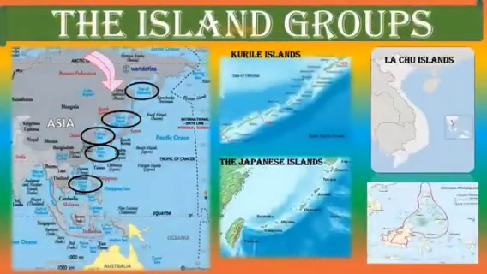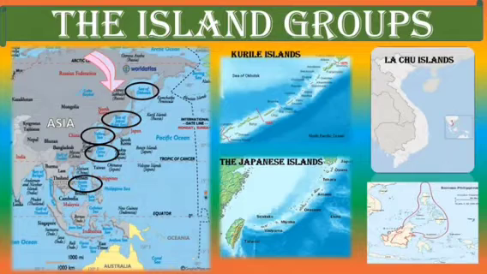The next is the island groups. We know that Asia is surrounded by water on three sides, oceans. So naturally there are a lot of islands. Numerous islands are found in the Southeast Asian and the Pacific coast of the continent. Let us look at some of these islands.